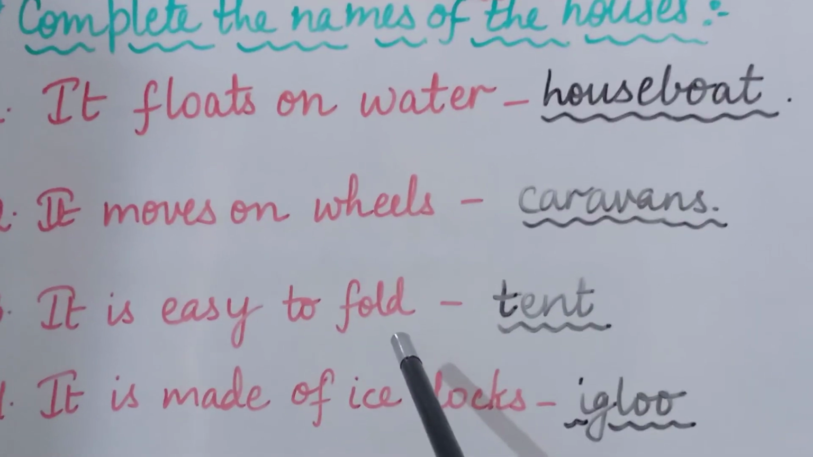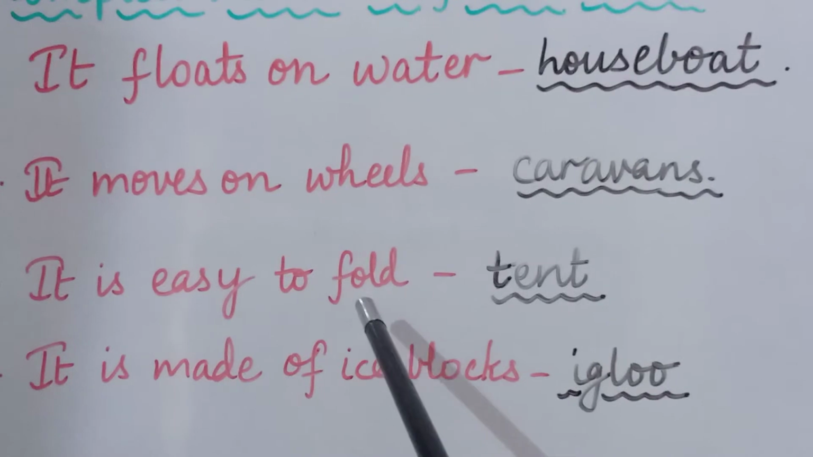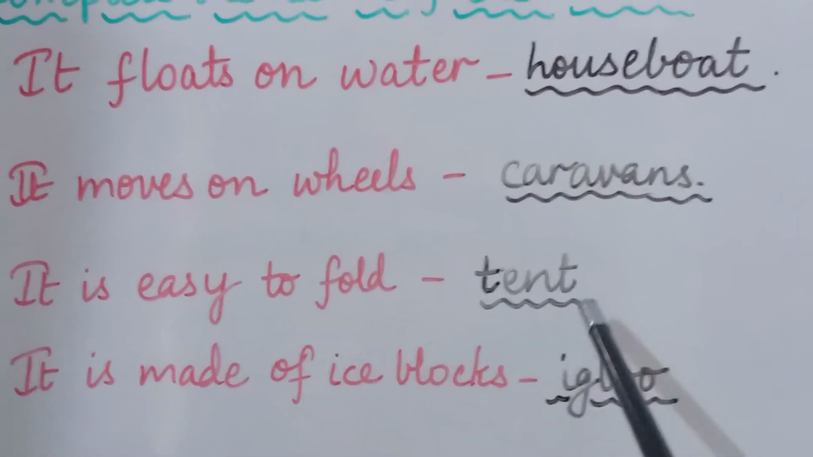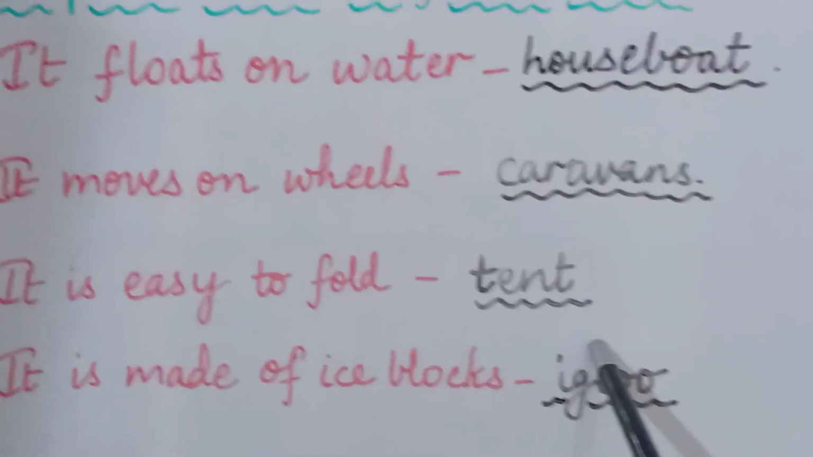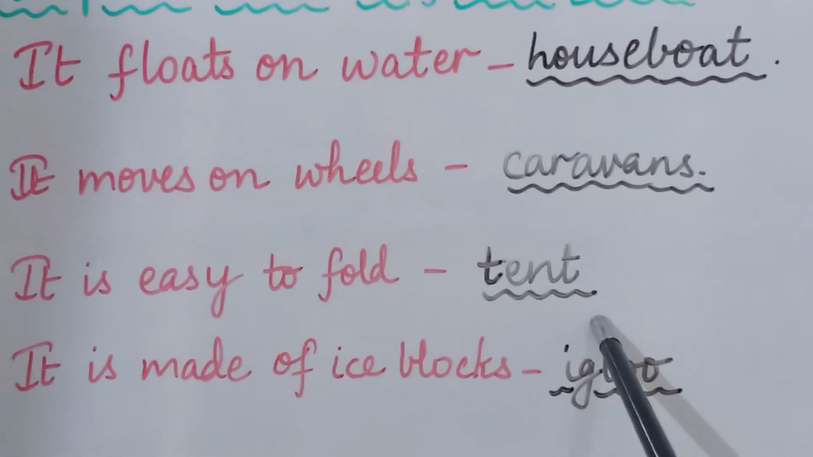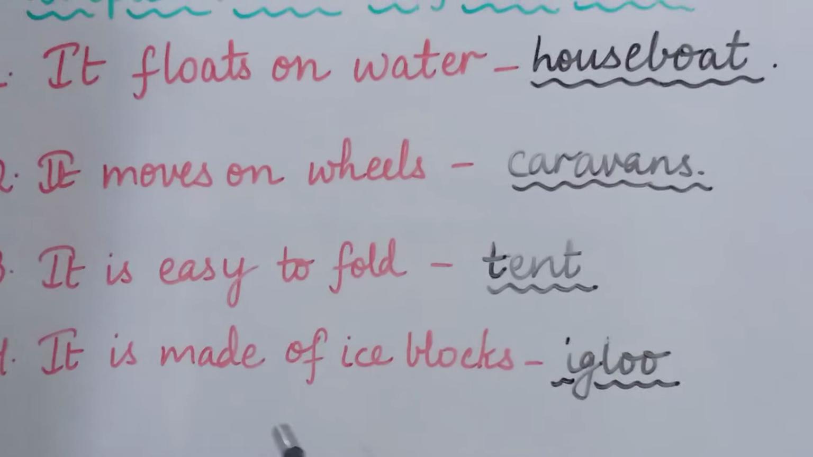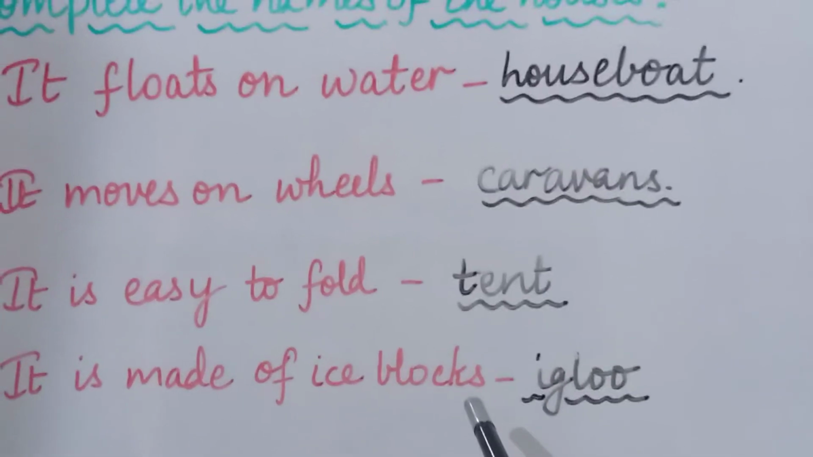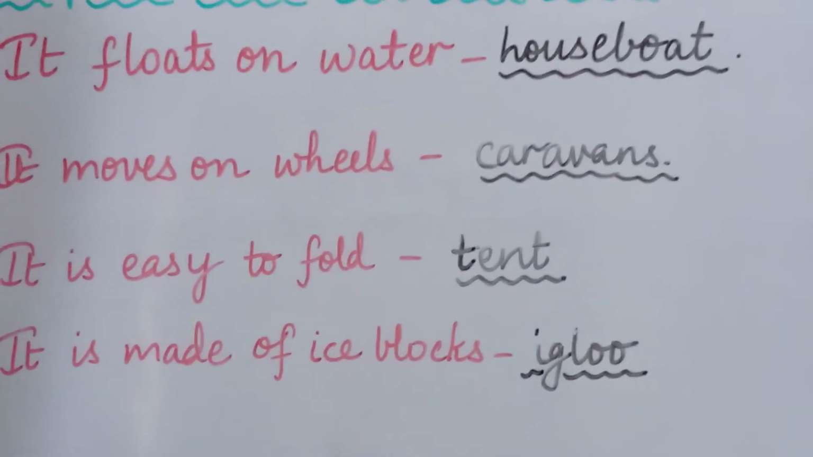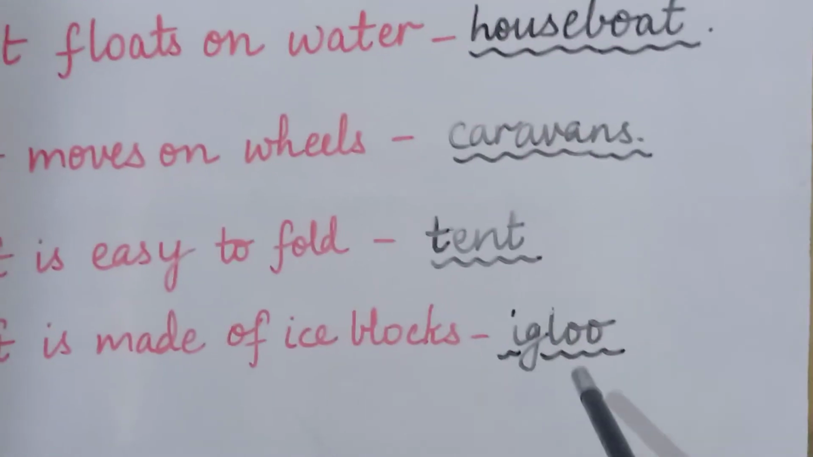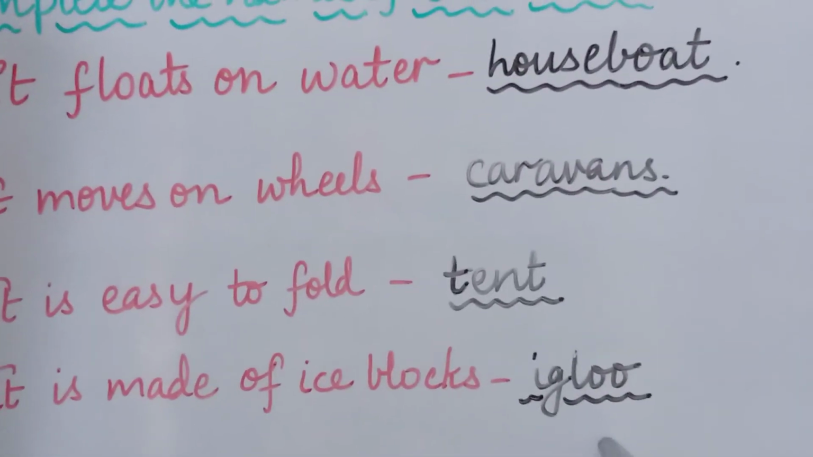Third is, it is easy to fold. Now, which kind of house is very easy to fold? It can be folded. So, the answer is tent. T-E-N-T, tent. Now, the last, fourth clue is, it is made of ice blocks. Now, which kind of house is made from ice blocks? That is igloo. I-G-L-O-O, igloo.